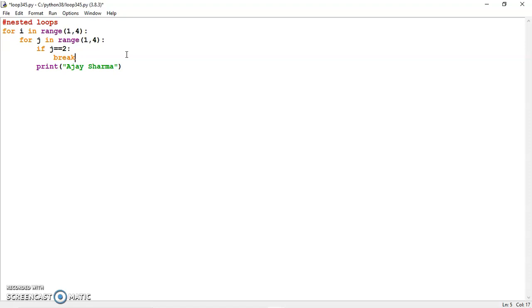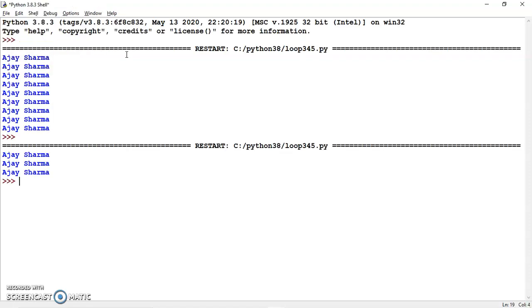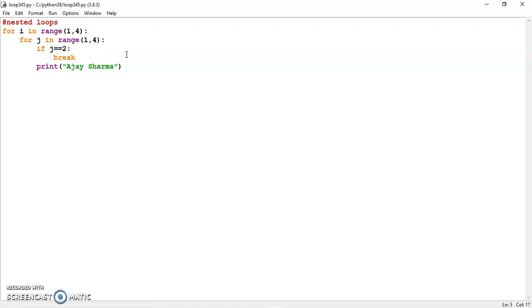Okay, so let's first run this program and it just prints it 3 times. So for i equal to 1, we start with the j loop. When j is 1, Ajay Sharma is printed once. When j is 2, you are out of that j loop. Again we go back, i becomes 2. Now j has to run 3 times, but it runs only 1 time because when j is 2, again the break is there. So that's why the name Ajay Sharma is printed 3 times here.